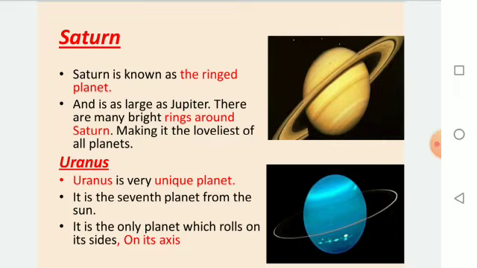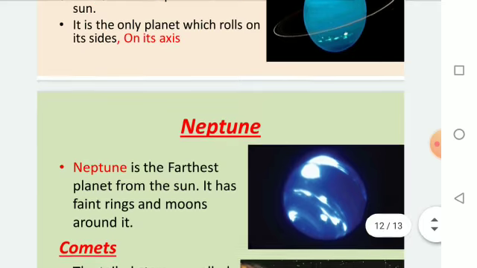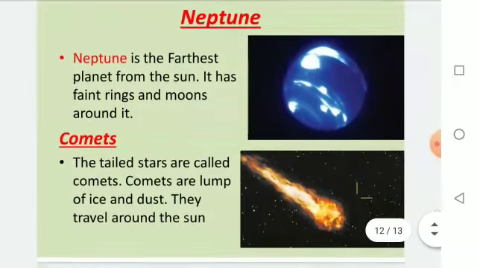Uranus. Uranus is a very unique planet as it is the seventh planet from the Sun and is the only planet which rolls on its side, that is, on its axis. Uranus revolves only on its axis. Neptune. Neptune is the farthest planet from the Sun. It has faint rings and moons around it.